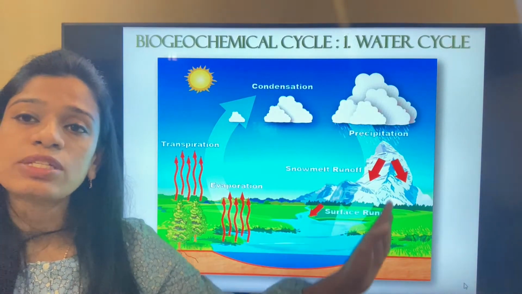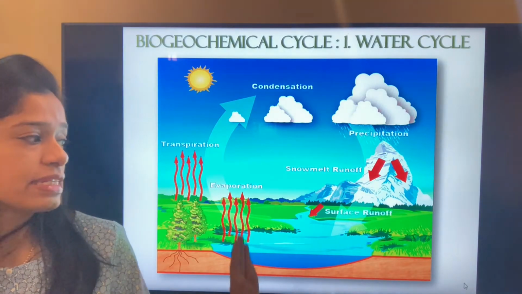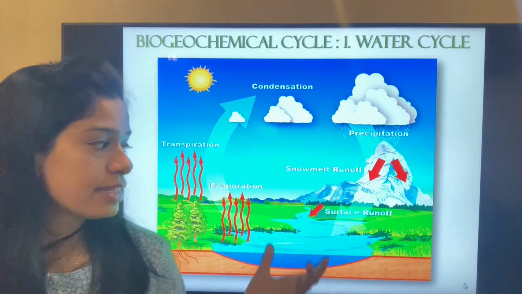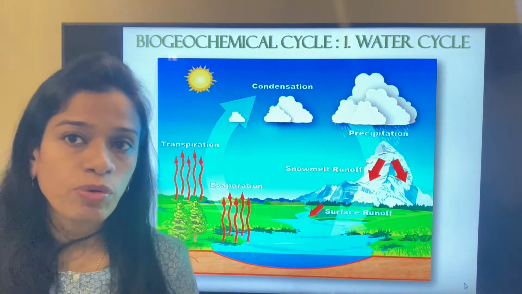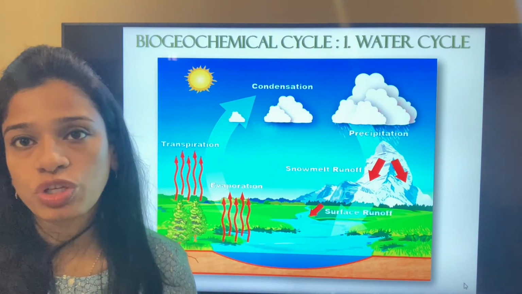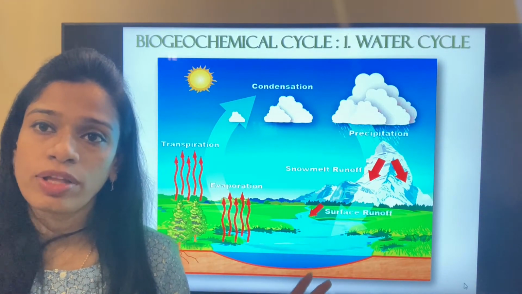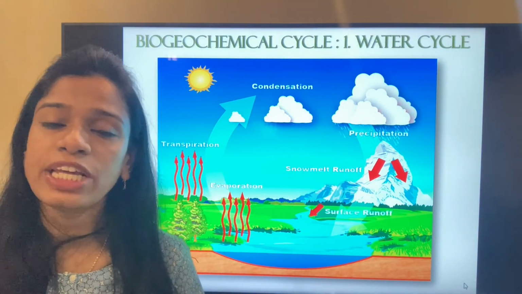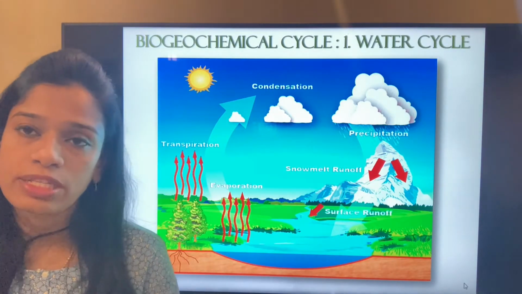So this water gets purified every time, because whenever water is evaporated, it is only the water, not the dust particles or anything else, that gets evaporated. And when it comes down as rain, rain is the purest form of water without any pollution. So the water that we have, the natural resource water or the hydrosphere, is always getting purified by itself. That happens through nature. And so this biogeochemical cycle is known as the water cycle.